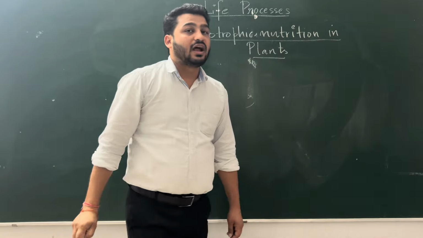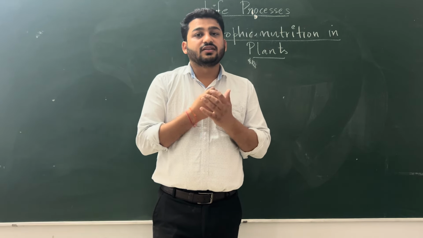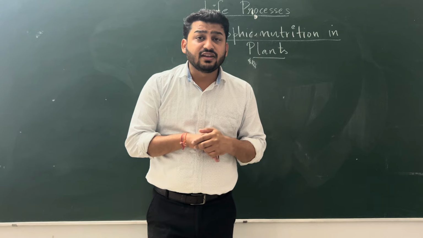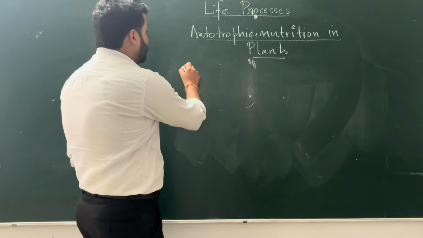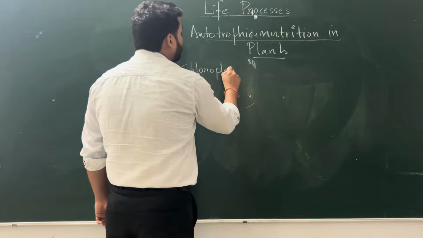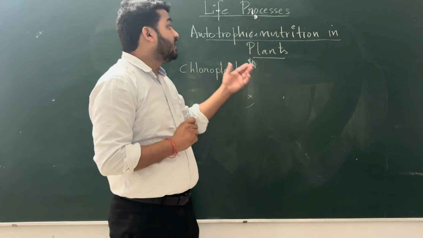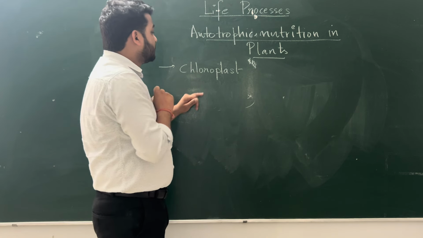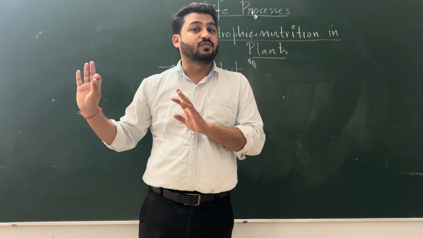We all know that plants make their own food. Why can't we make our own food? It is because they have a very special organelle in their cells that is called chloroplast. Because of this chloroplast and the pigment inside it, they can make their own food. Right? So which organelle is this? Chloroplast, that makes the difference in our cell and in plant cell.